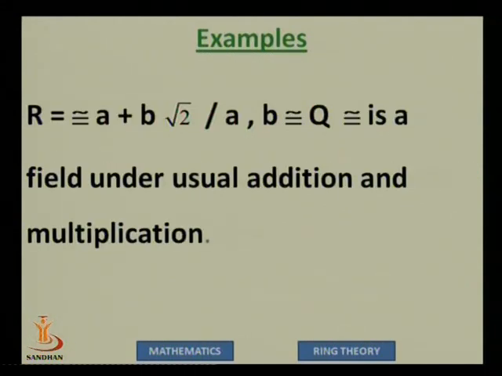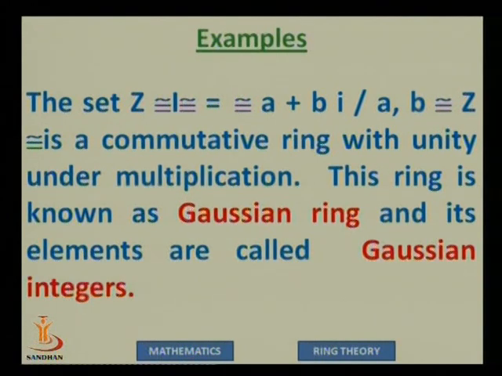There's one more example. Suppose we have numbers of the form a plus b root 2, where a and b must be rational numbers. Then again it's a ring. Again we have the set Z, I mean, a special set actually, not perfectly the set of integers.